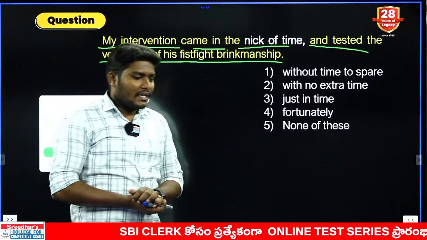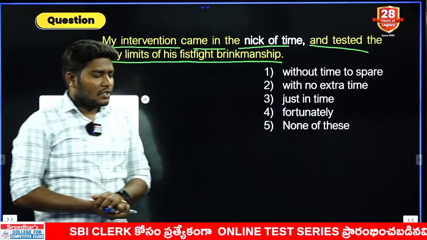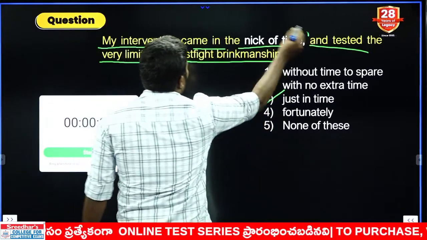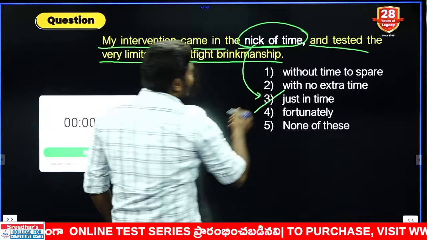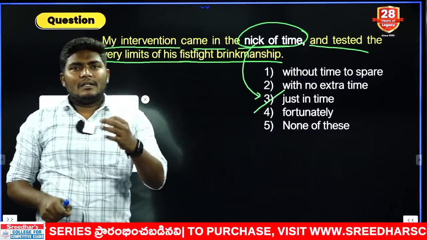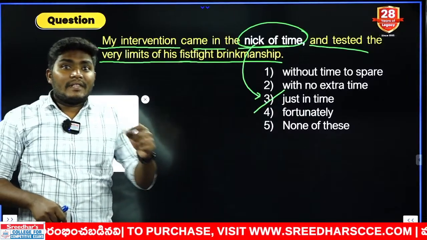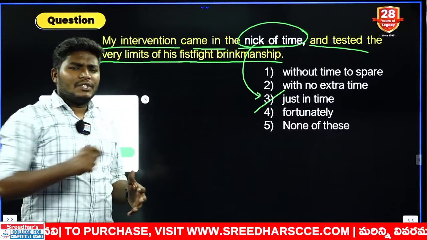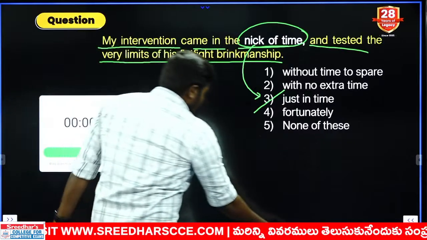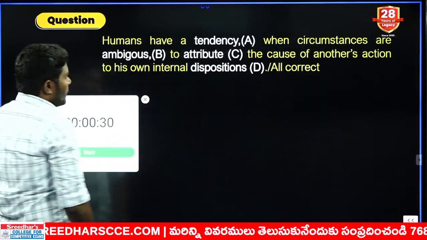Tell me which is the correct answer. Yeah. Most of you are going for the correct answer. Your answer should be what? Just in time. Nick of time is nothing but almost at the end, like almost when it is about to be closed, you enter. That in idioms is called at the 11th hour. At the 11th hour in the sense just in time, just at the last moment of the time, that comes with the same answer. Right? Let us move to the next one.